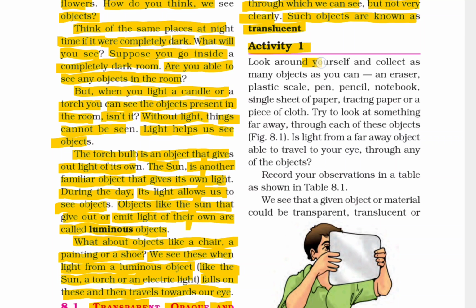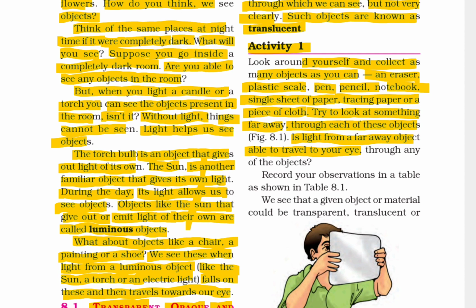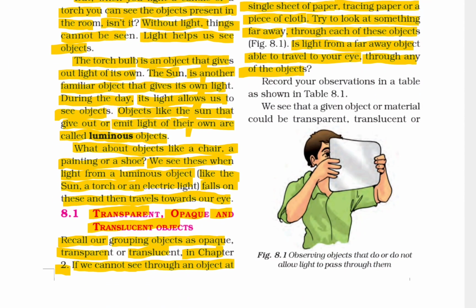Activity 1. Look around yourself and collect as many objects as you can: an eraser, plastic scale, pen, pencil, notebook, single sheet of paper, tracing paper or a piece of cloth. Try to look at something far away through each of these objects. Is light from a far away object able to travel to your eye through any of the objects? Record your observation in a table as shown in table 8.1.